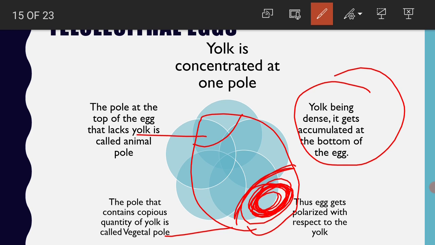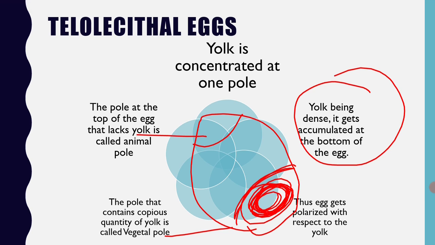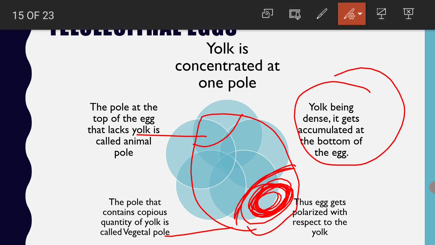Why is the yolk concentrated at the vegetal pole? Because the vegetal pole is situated at the bottom of the egg, and the yolk, being dense, is pulled towards gravity. Such an egg, which is divided into animal pole and vegetal pole, is called a telolecithal egg.